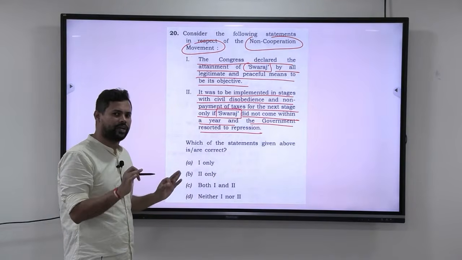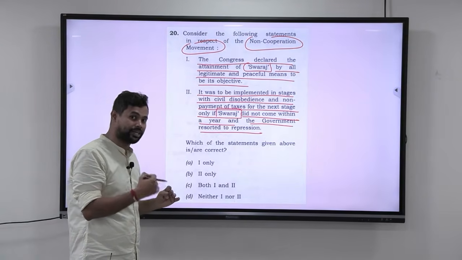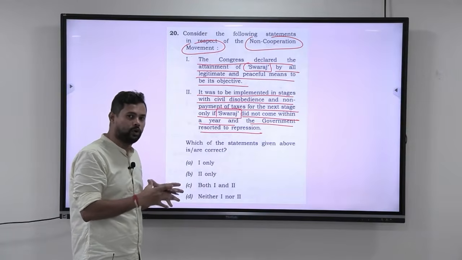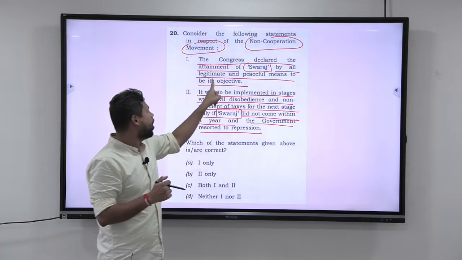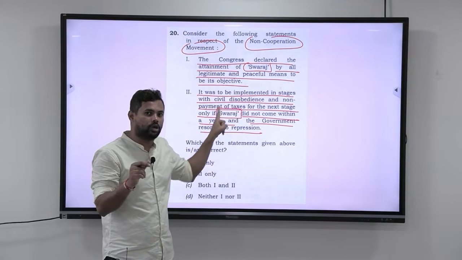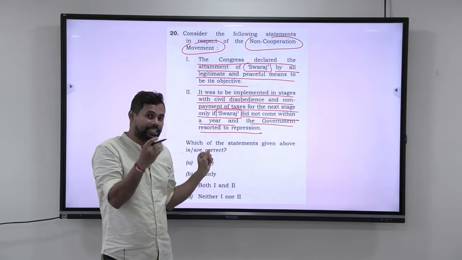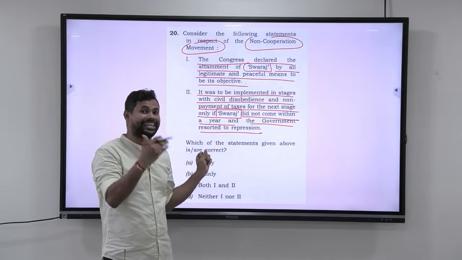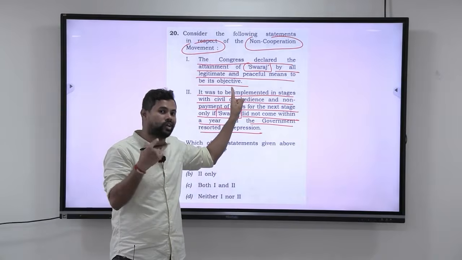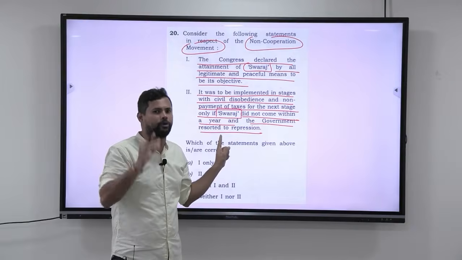Now, if you have read the non-cooperation movement, you should understand that Gandhiji was selected as the leader of the movement, and Gandhiji had told that initially we have to follow the principle of all legitimate and peaceful means to attain the objective of Swaraj. Because civil disobedience is some type of censure against the government, and that will result in repression by the government and reactionary policies by the government. Gandhiji told that first we will always do this, and if Swaraj is not attained in a year, then we can go into the civil disobedience movement, which involves some type of censure.